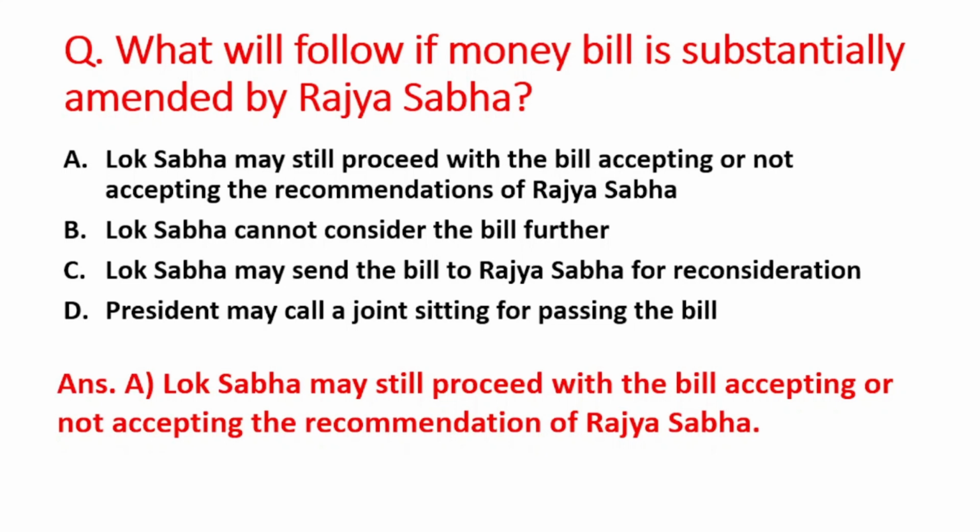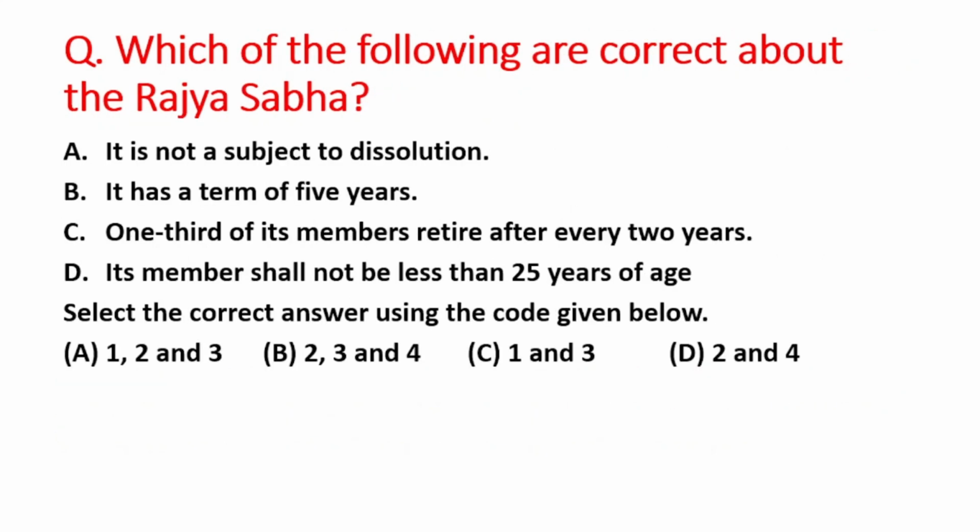Okay. Next question is, which of the following are correct about the Rajya Sabha? A option is, it is not a subject to dissolution. B option is, it has a term of 5 years. C option is, 1/3 of its member retire after every 2 years. And D option is, its members shall not be less than 25 years of age. So select the correct code given below. So आपको find out करना है which one the statements are correct. So right answer is option C, that is 1 and 3. That is, Rajya Sabha is not a subject to dissolution. And third statement is, 1/3 of its member retire after every 2 years.